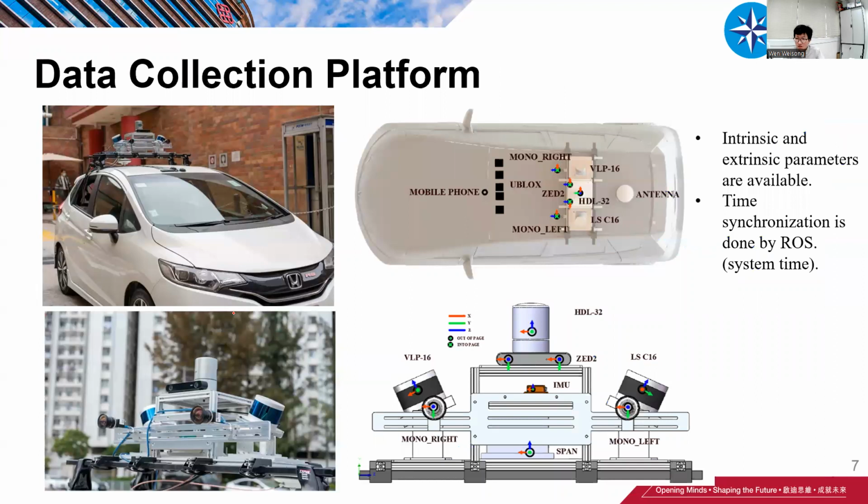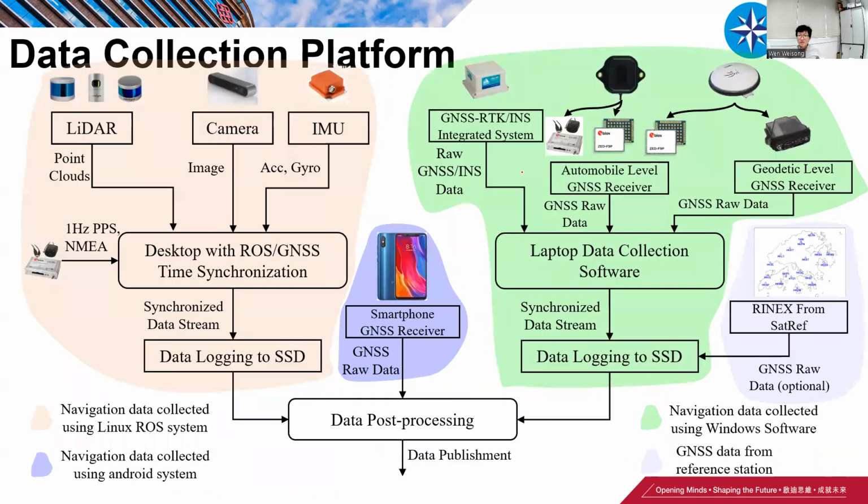Let's look at the data collection platform. We have a bunch of sensors, like different levels of GNSS receivers, cameras, and different levels of LiDARs. We also provide an IMU together with the ground truth system, and all the intrinsic and extrinsic parameters are available. The different sensors are time synchronized based on the ROS operating system. Here is an overview of our data collection platform. These are the sensors whose data are mainly collected based on the ROS operating system, such as LiDAR, camera, and IMU.